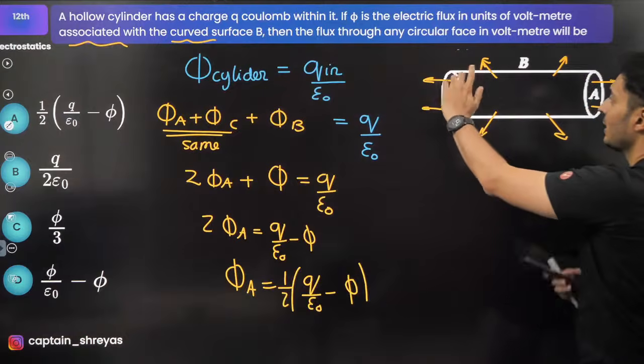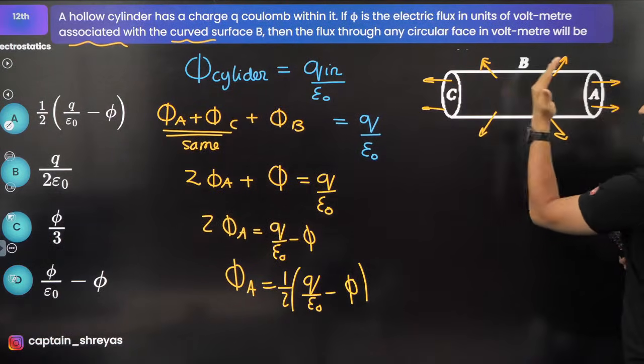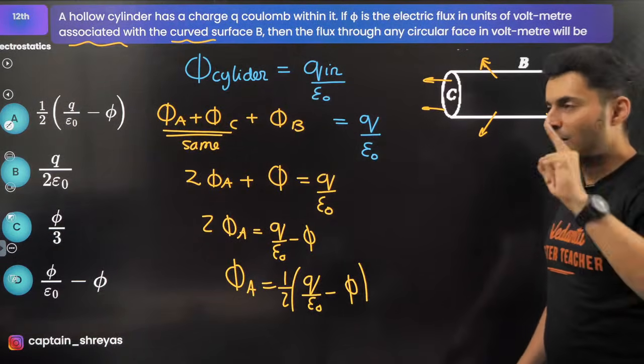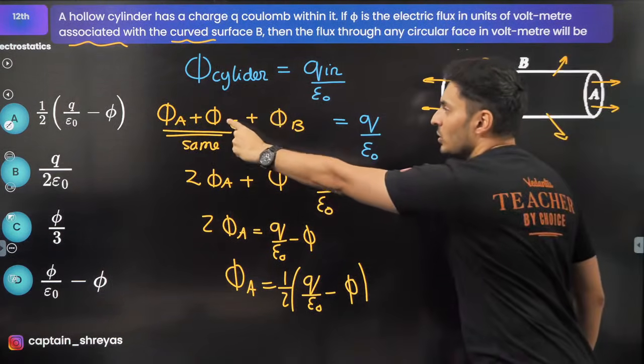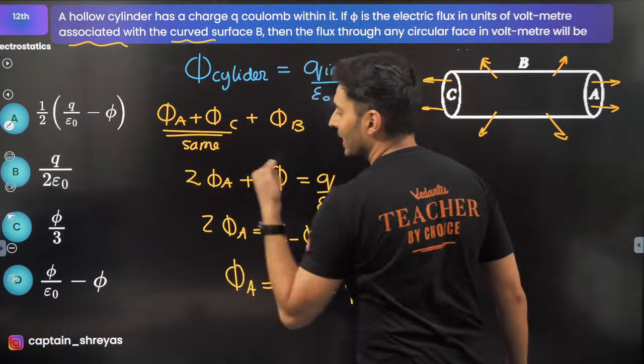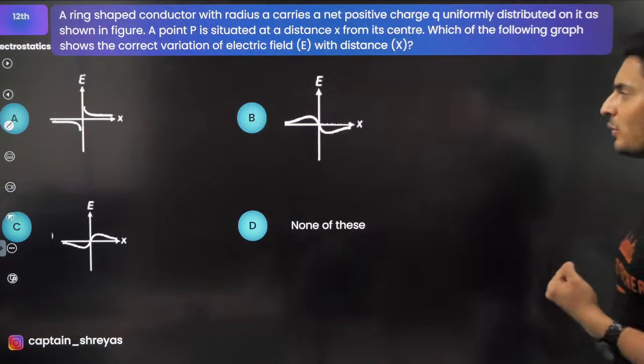Beautiful thing is that you should realize that both these surfaces will have same flux passing through them. Else, if you miss that, you will definitely be confused in this step or make some stupid mistake or ignore that too, and you might get option D. So be a little careful over there.